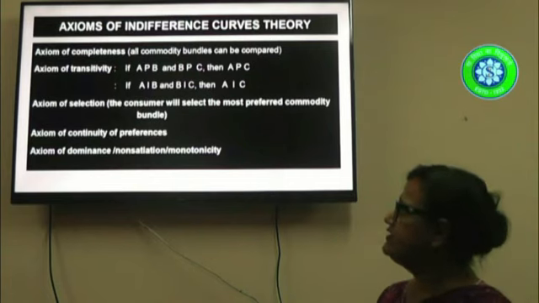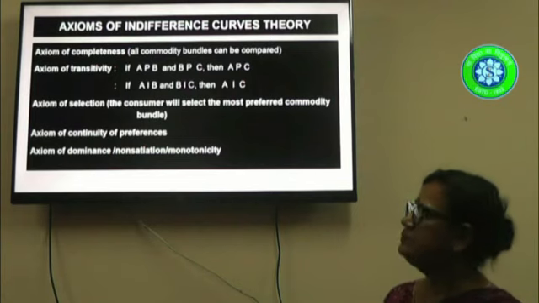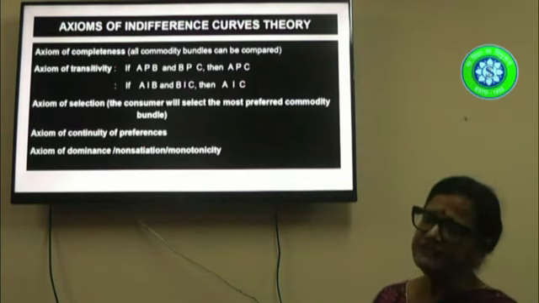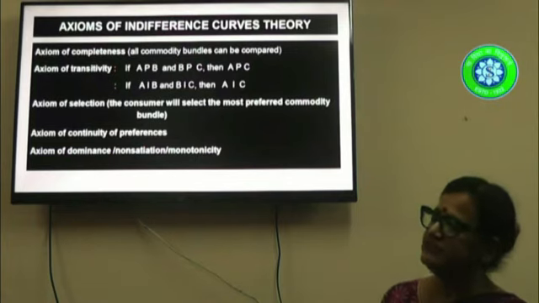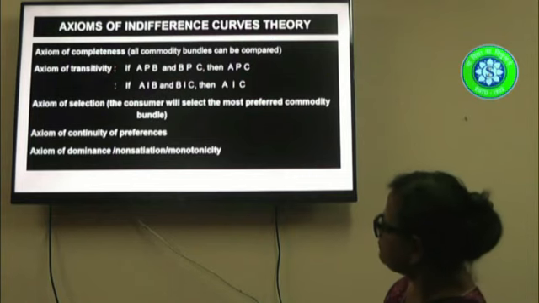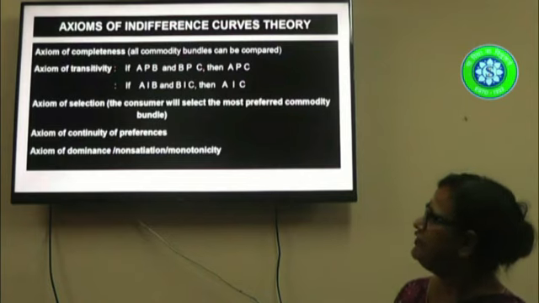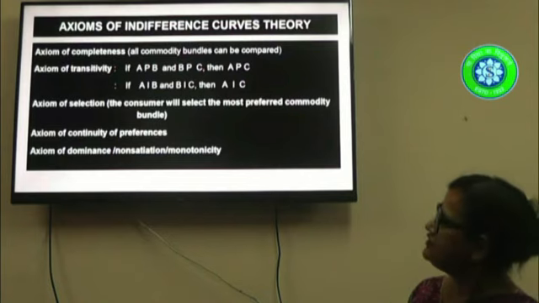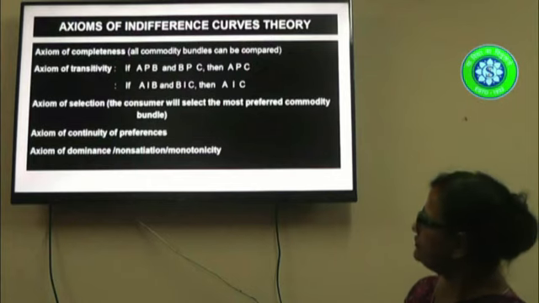The next one is the axiom of transitivity. Supposing there are three bundles, A, B and C. If A is preferred to B and B is preferred to C, then by transitivity, A will be preferred to C. Next, if A is indifferent to B and B is indifferent to C, then again by transitivity, A will be indifferent to C.